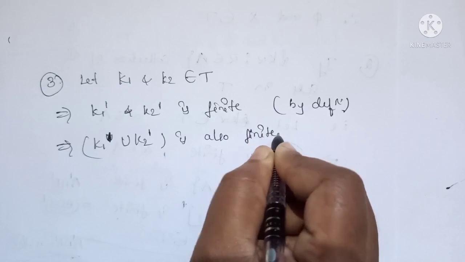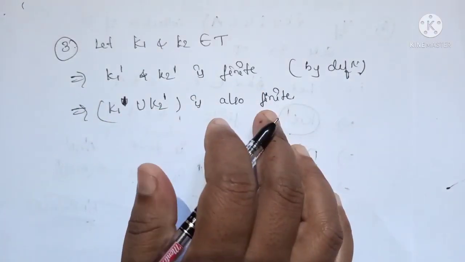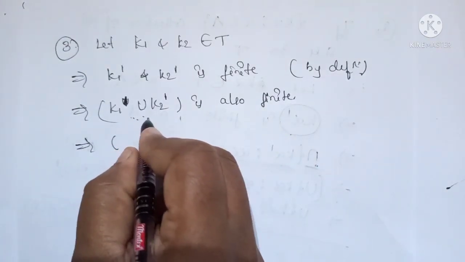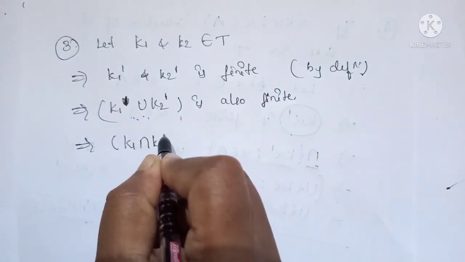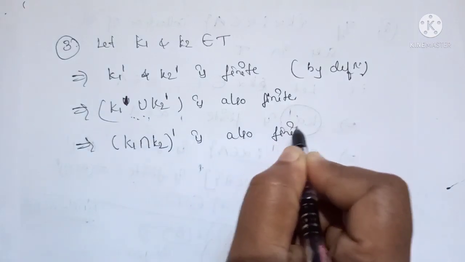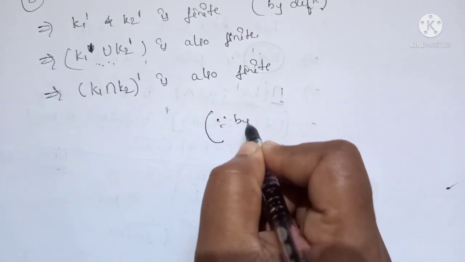Okay, because if these two are finite, then their union is also finite. Therefore, if I apply De Morgan's law here, we get (K1 intersection K2)' is also finite. That is, this is by De Morgan's law.